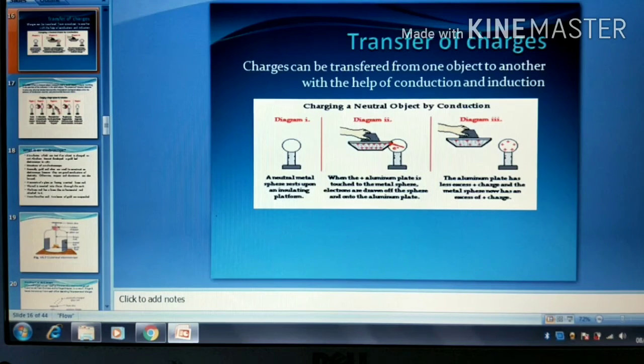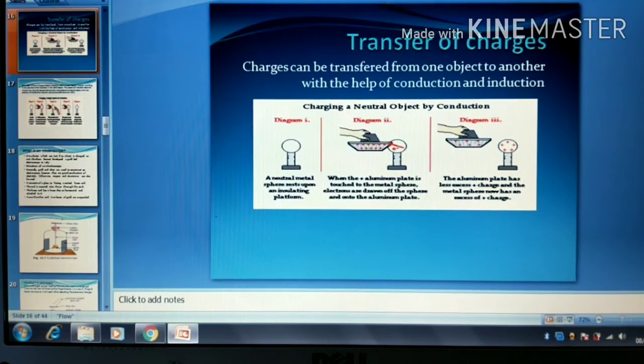When we talk about charging by friction, the examples which I am going to give, we had already discussed in the previous module, that is module 1. We have seen that when a plastic comb is rubbed with dry hair, it acquires charge and attracts small pieces of paper. The comb acquires this charge due to rubbing, that is by friction.